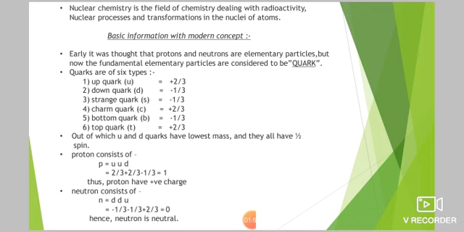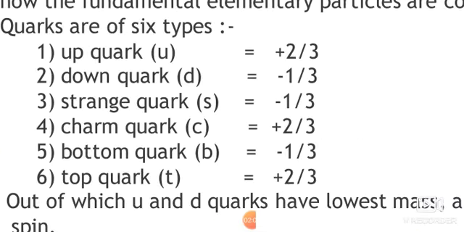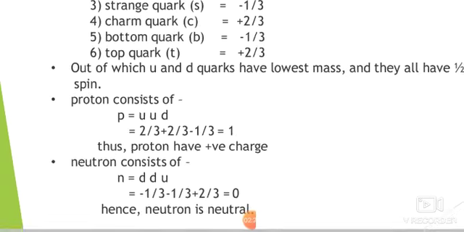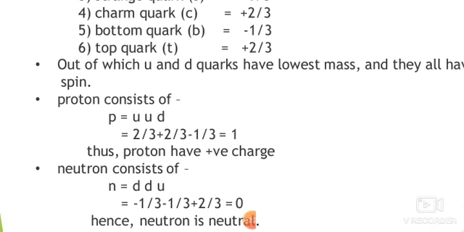There are 6 types of quark: up quark, down quark, strange quark, charm quark, bottom quark and top quark. Their denotations are also given. Their charges I have also noted here: plus 2 by 3 and minus 1 by 3. Each of them has either plus 2 by 3 charge or minus 1 by 3 charge. Now if anyone asks what a proton and a neutron are, if they are not elementary particles, then what are they? They are combinations of different quarks. Proton consists of 2 up quarks and 1 down quark.